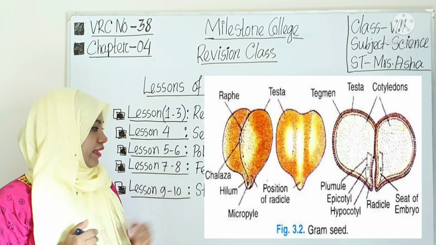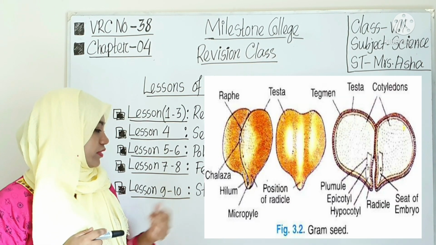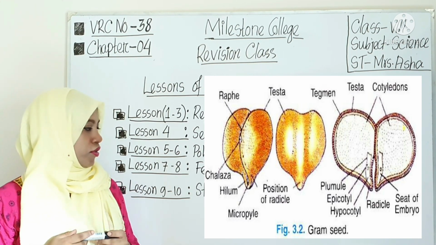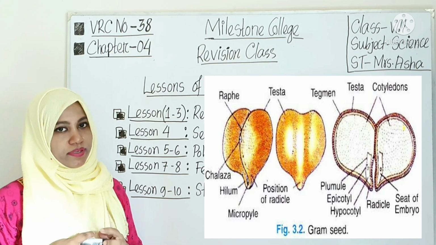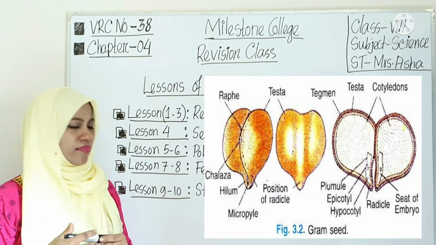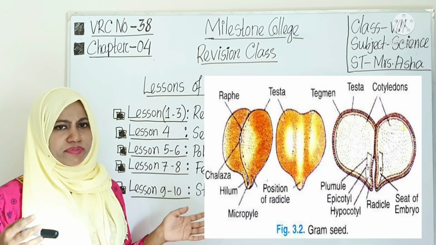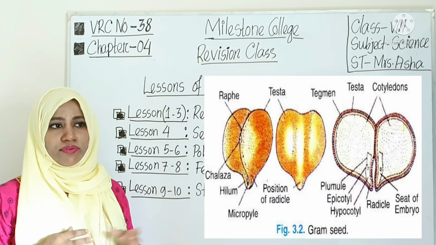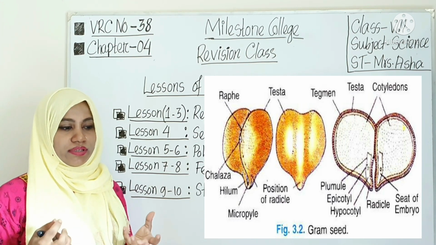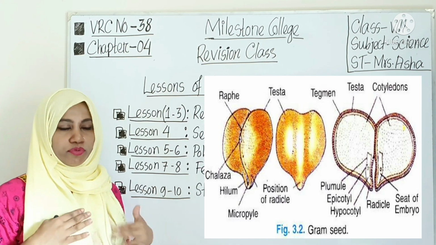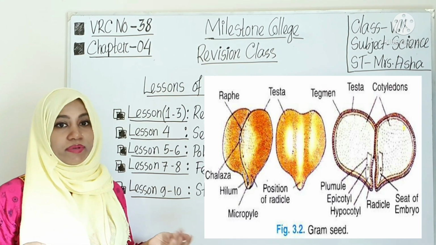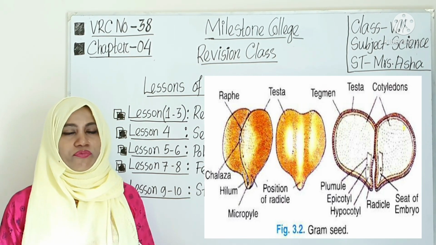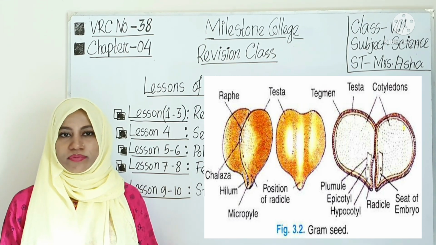Okay. Next one, the last lesson, 9 to 10, structure of seeds and its germination. What is it? Structure of seeds and its germination. So you have seen seeds, different types of seeds, isn't it? The pumpkin has seeds; the bottle gourd has seeds, whatever. The gram, which is called boot, we mostly take in Ramadan time. That is also a seed. So when a fruit forms, there is a seed inside in most cases.